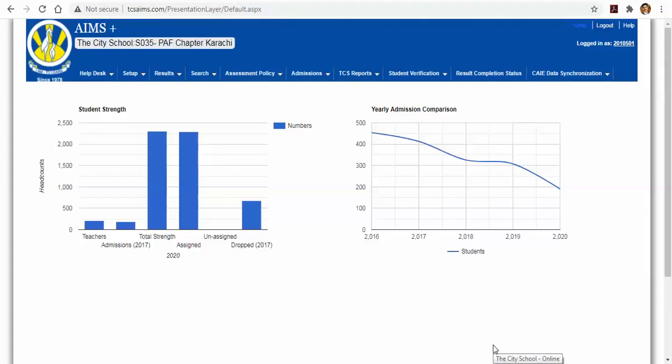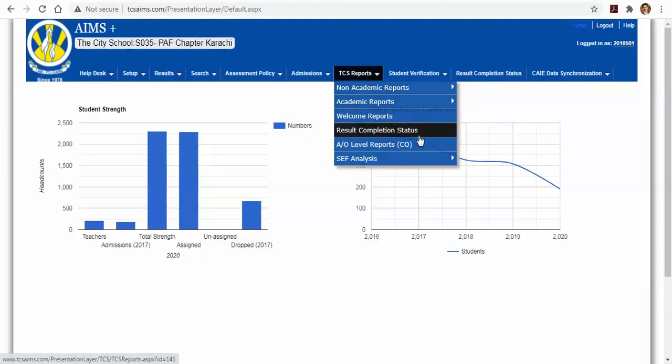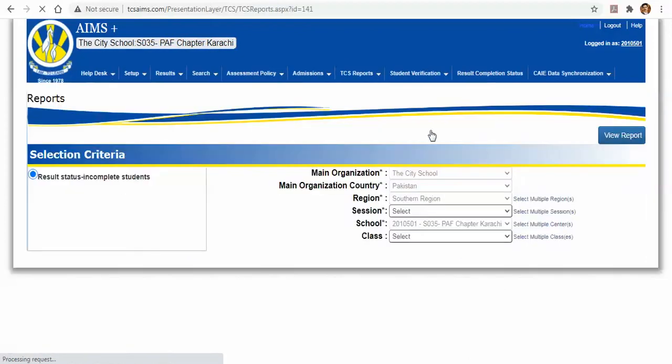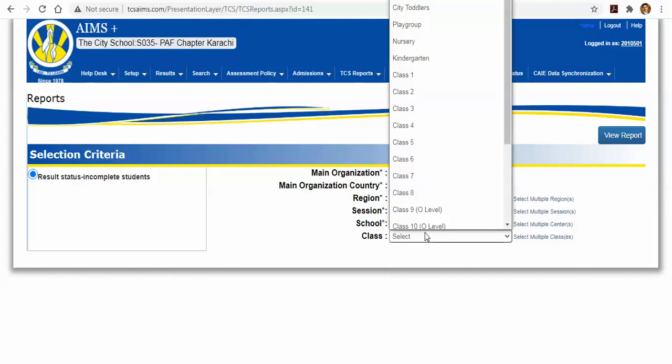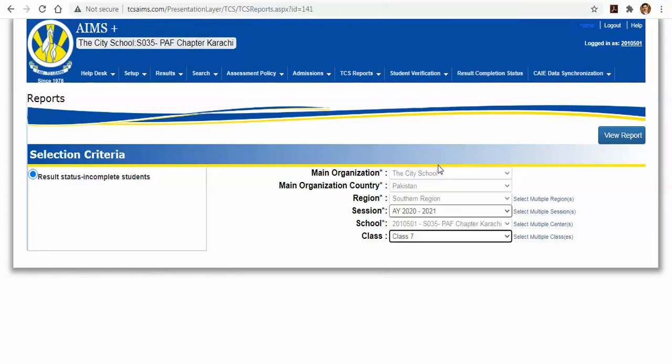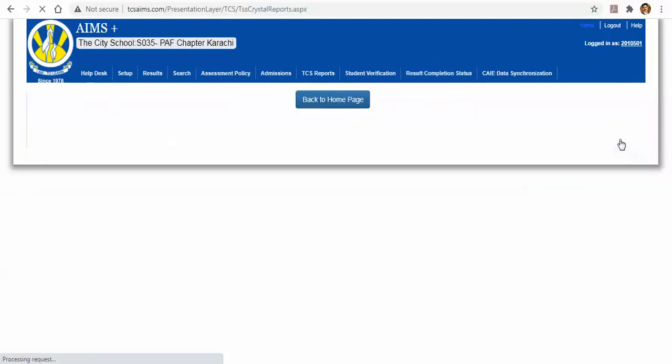Further, to facilitate the campuses, there is a follow-up report available in every campus login where a campus can see the result completion status for a class section or the entire campus. First you have to select the session, and if you select a class it will display for that particular class, and if you leave it to select, then it will display for all class levels. As you can see in the title of the report, result status incomplete students. So this report will only display those students who have a pending entry. If the result entries are completed, those students will be filtered out from this report.